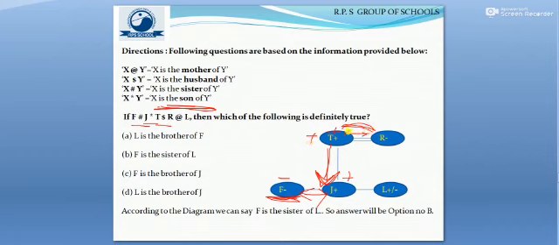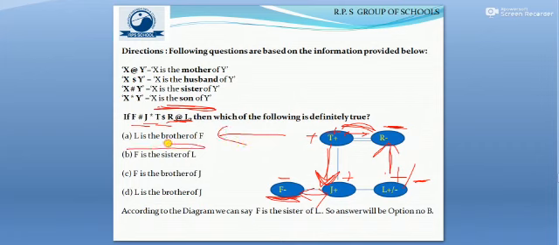Moving one step ahead, R # L means R is the mother of L, so the gender of R will be female, and we will denote it by a minus sign, and at the same time R will be one generation above L. Here the gender of L is not confirmed. So now, according to this family tree, we will check the options given here.